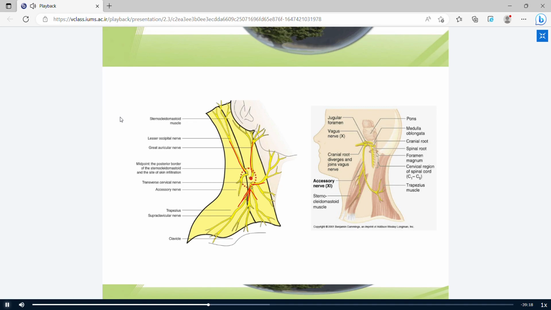This point is located at the midpoint of the posterior border of SCM, and it's a location for sensory innervation blockage in some surgeries.